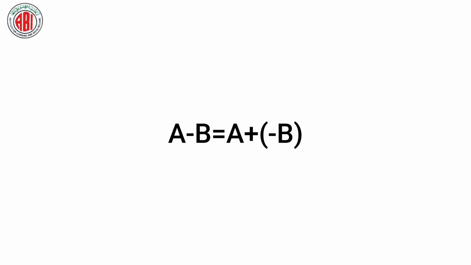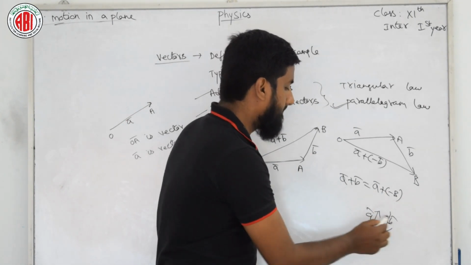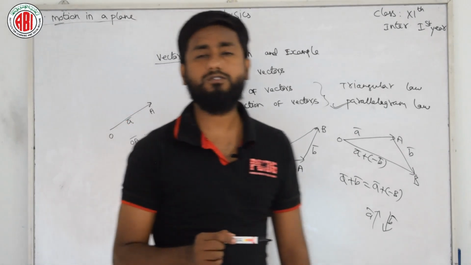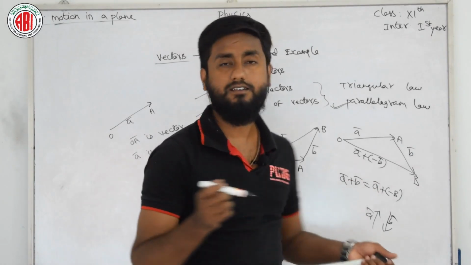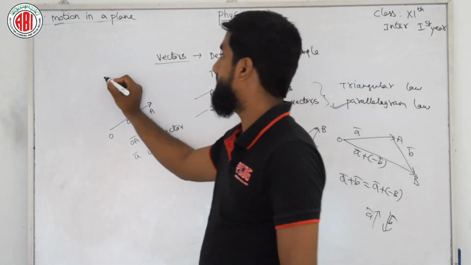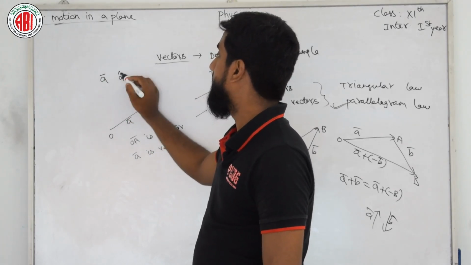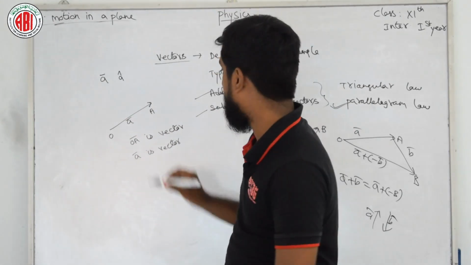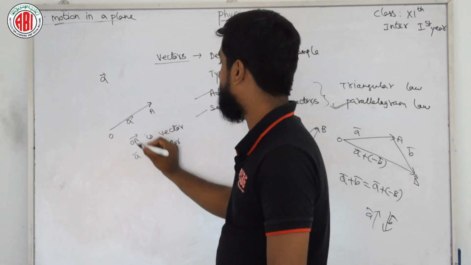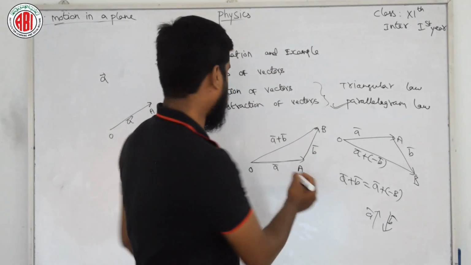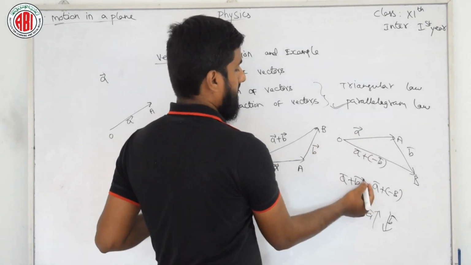Suppose I have one vector here with this and another vector with this. This is A and this is B vector. Here magnitudes are same but opposite in direction. So in this case we are subtracting the vector, and if we want to write the vector we always need to use this bar, or else we can write A cap. We can also use arrows. So make sure if you are writing a vector, this is the procedure to write a vector. On all of them you need to mark an arrow. This is nothing but a vector, isn't it?